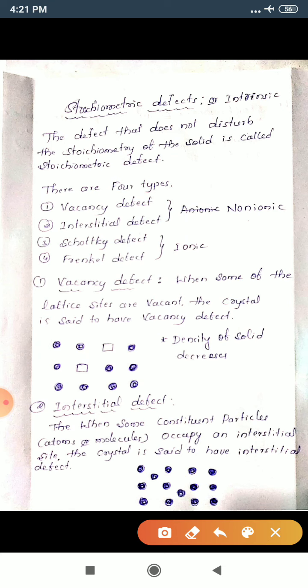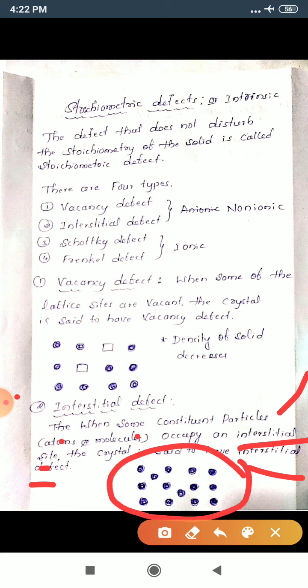Interstitial defect means when some of the constituent particles, it may be atoms or molecules, occupy an interstitial site, the crystal is said to have interstitial defect. Just see here, it is a crystal lattice in which these are the lattice sites.